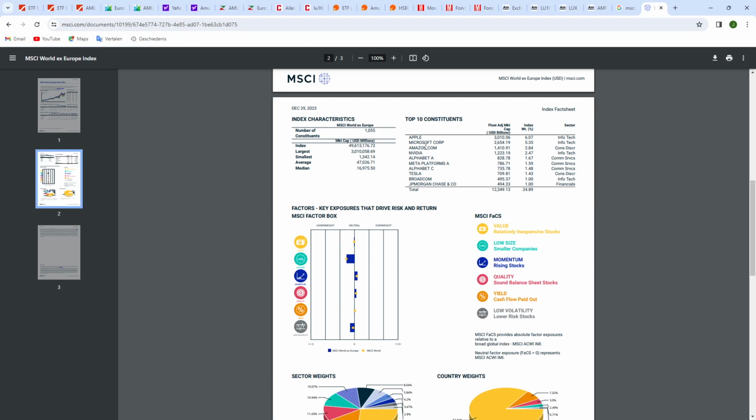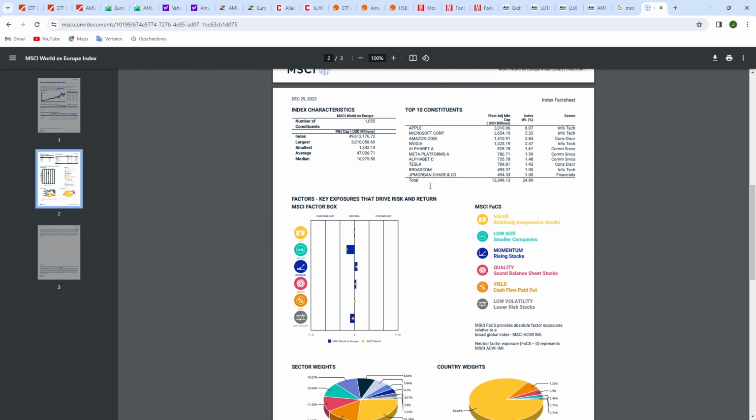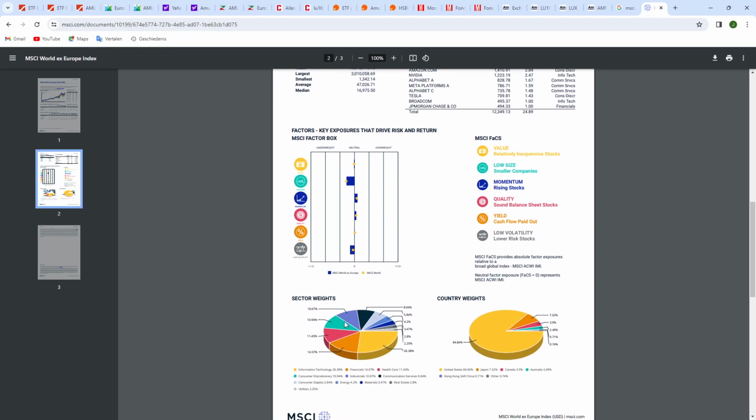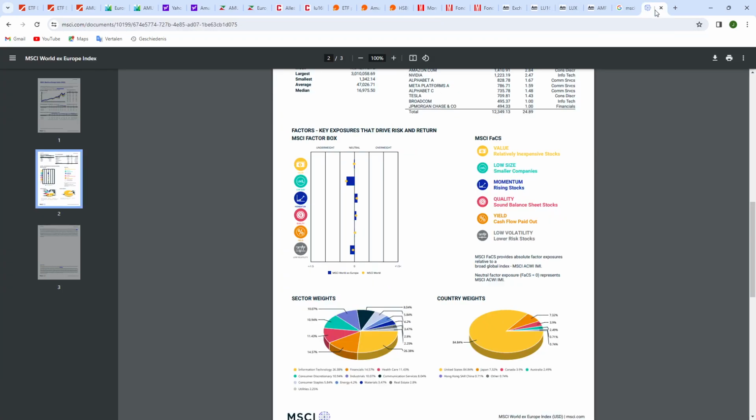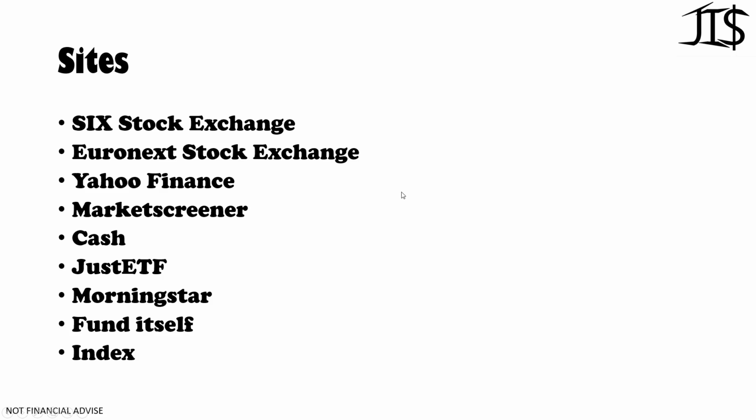So yeah, all the biggest companies of the S&P 500 are of course included here, and also the country weights, which is also normally depicted on the ETF, so countries and the sectors. That's also depicted here on the fact sheet. So you can definitely find the information that you need on the websites of the index providers itself. And then let's go back to the presentation.